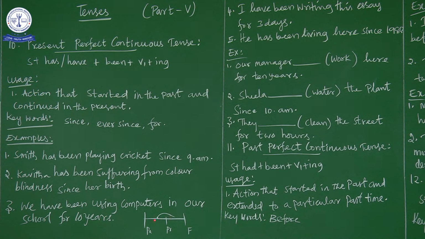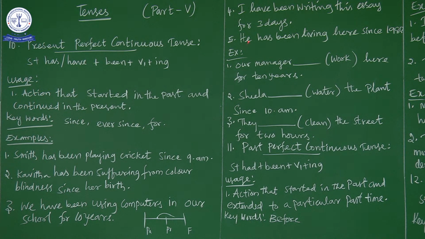So I started writing this essay 3 days ago, and the action is still continuing. That is why present perfect continuous tense is used.